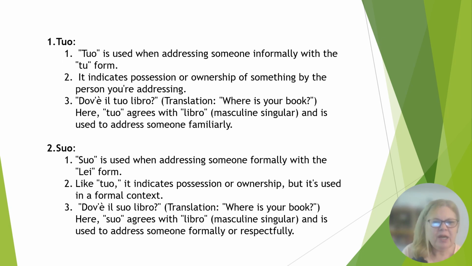In Italian, we also have the tuo and the suo, which are both possessive adjectives, but they're used in different contexts depending on whether you're addressing someone in the tu or the lei. So tuo is used when addressing someone informally in the tu form. It indicates the possession or the ownership of something by that person you are addressing. For example, dov'è il tuo libro? Where is your book? The tuo agrees with libro, which is a masculine singular noun, and it is used to address someone familiarly, so someone you know.